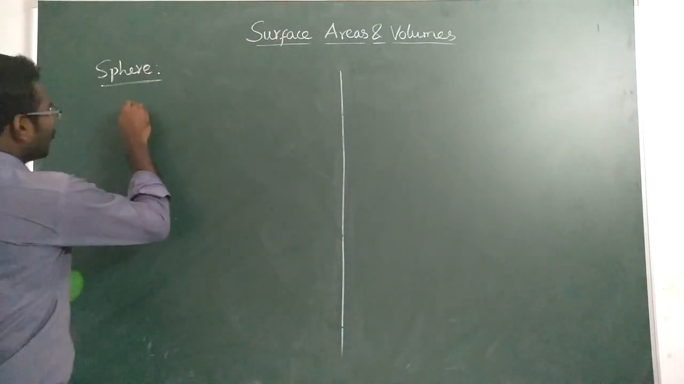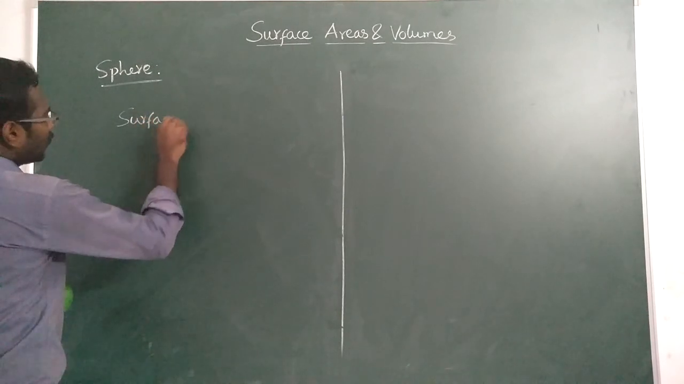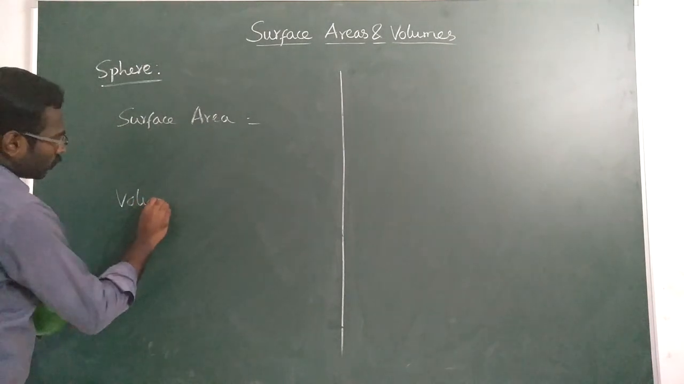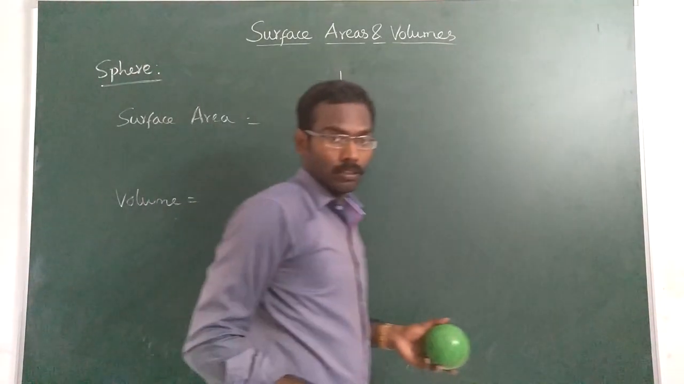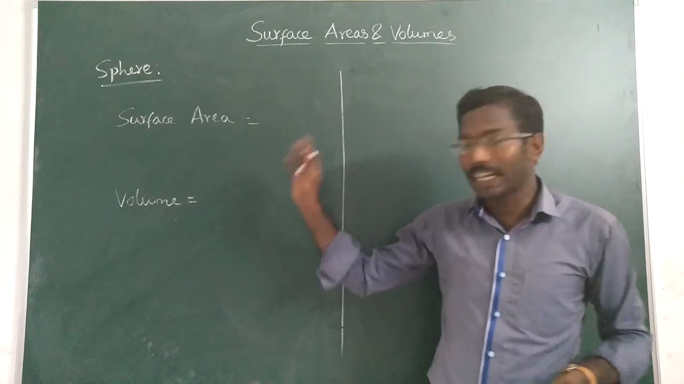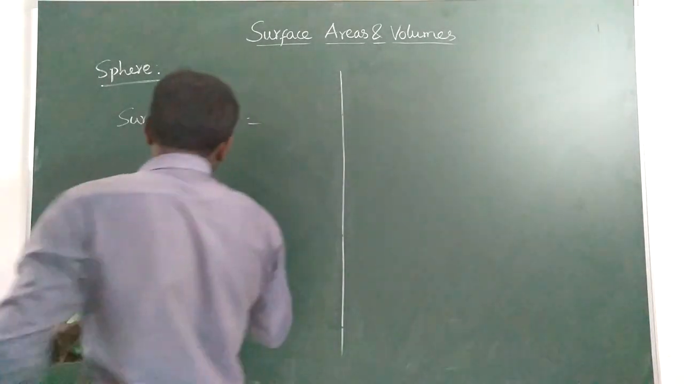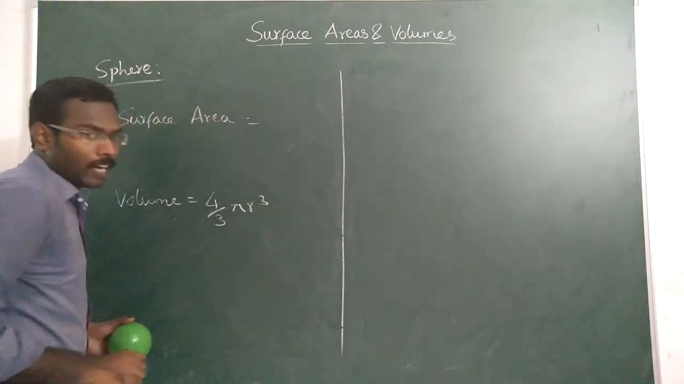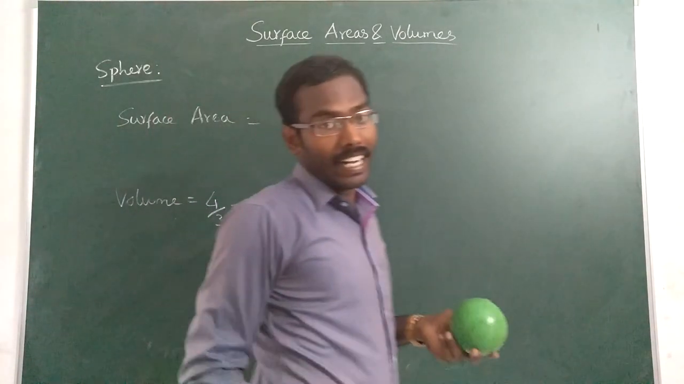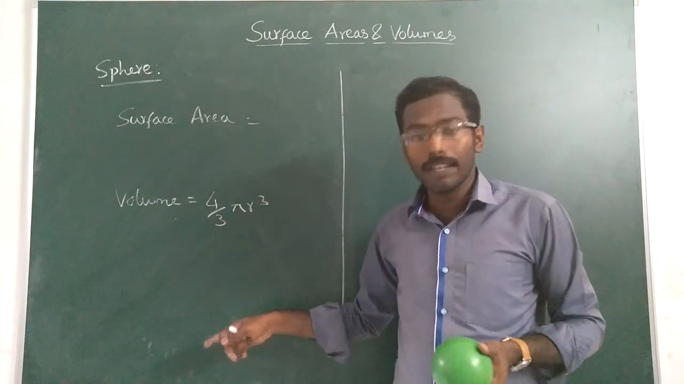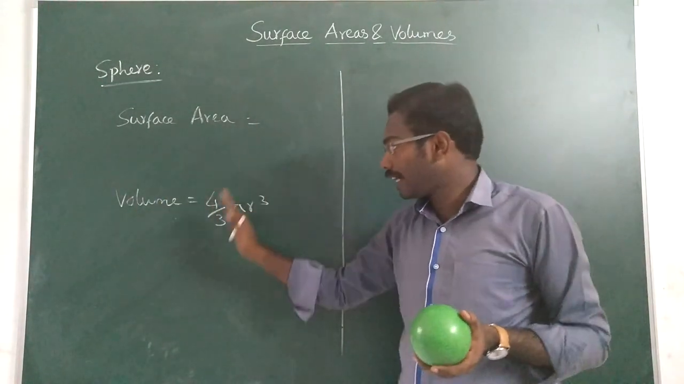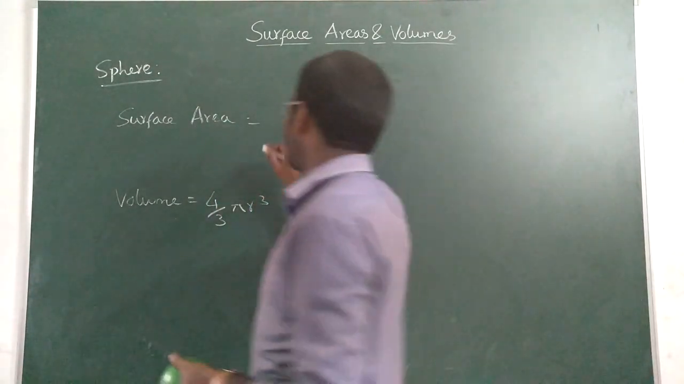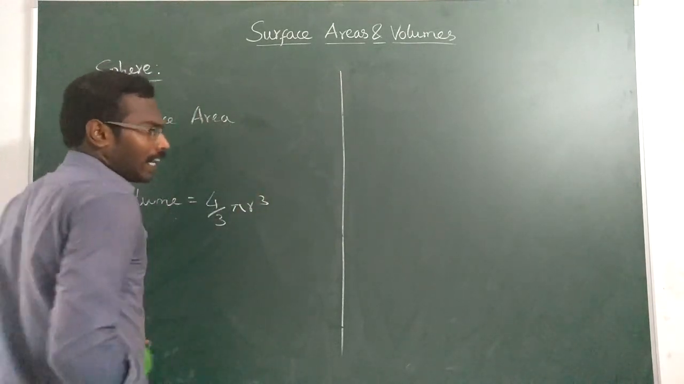Simply there is surface area and volume. So what I advise you, what I insist you, in case of this sphere alone, you study the volume directly. The volume is given as 4 by 3 pi r cube. Okay, no need to derive. You directly study it as 4 by 3 pi r cube. Okay, so in case of sphere, directly study the formula 4 by 3 pi r cube, and the surface area is given as 4 pi r square.